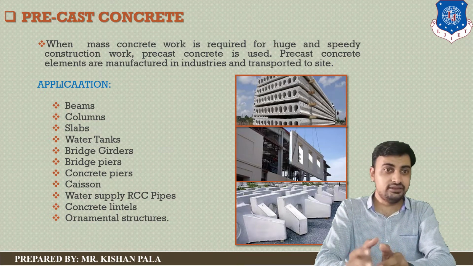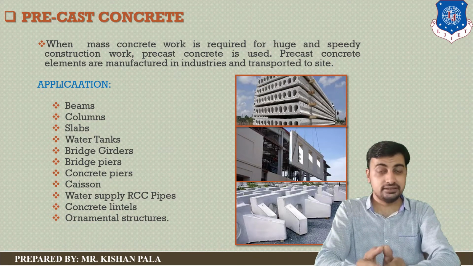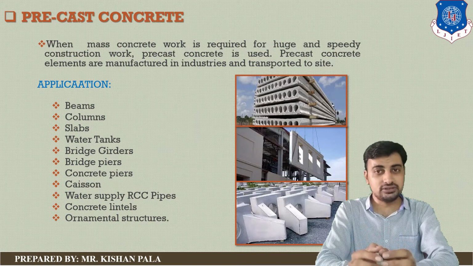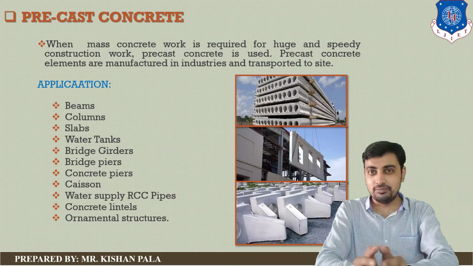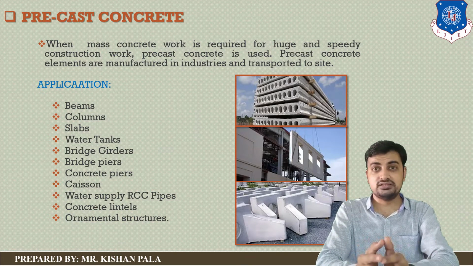You can see in the photo the different types of precast elements, and these elements we can directly use at our site. We can precast elements like beams, columns, and slabs, and we can also cast parts of elements of any structure like water tanks, bridge girders, bridge piers, construction piers, caissons, water supply RCC pipes, construction lintels, and ornamental structures.